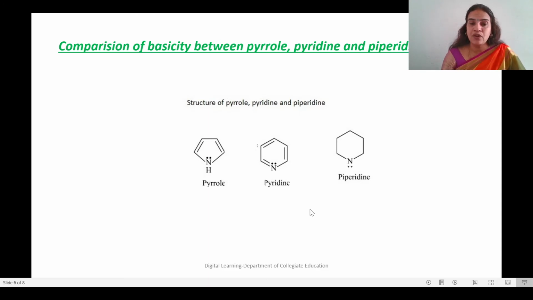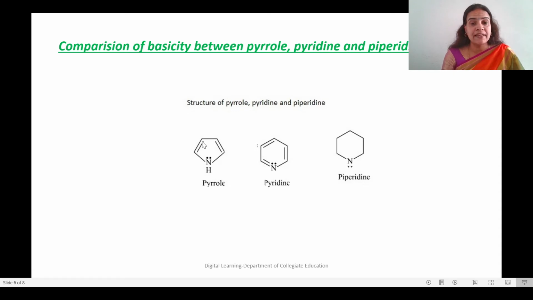First we will take pyrrole and pyridine. In pyrrole, when we discussed the orbital structure, resonance structure and aromaticity of pyrrole, we had seen that the 2 double bonds, 4 pi electrons, along with the lone pair of electrons on the nitrogen atom, form the delocalization cloud.